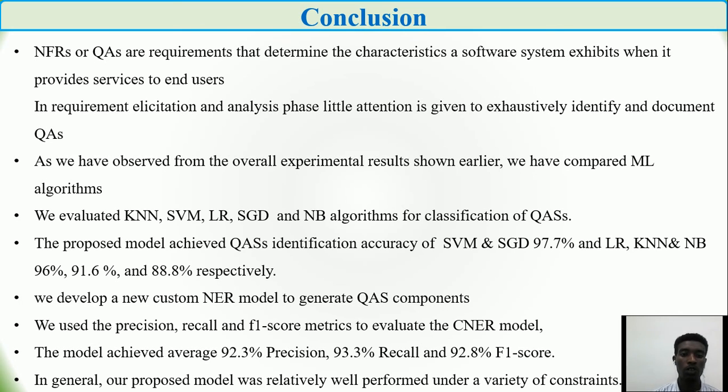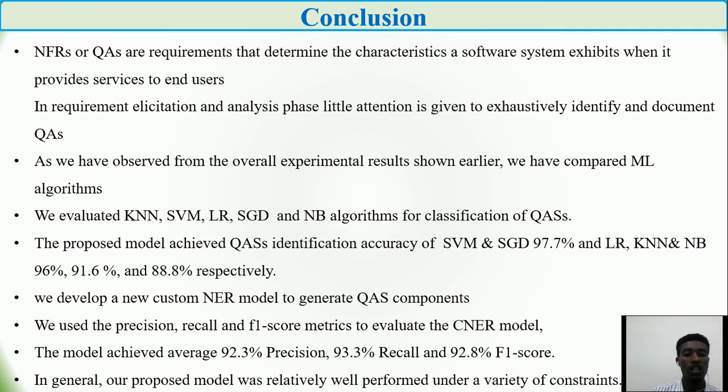The proposed model achieves quality attribute identification accuracy for SVM and SGD of 97.7%, which is the best, and the others are logistic regression at 96%, and 91.6% and 88.8% for KNN and naive Bayes respectively. After we identify the quality attribute scenarios, we developed a new custom named entity recognition model to generate quality attribute scenario components, or to extract the 6 elements.